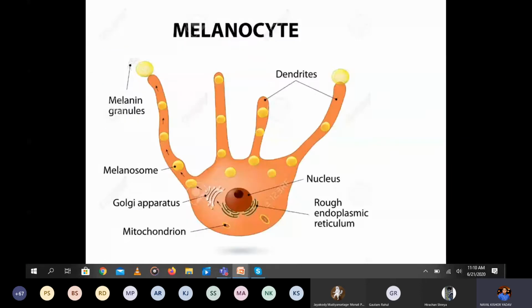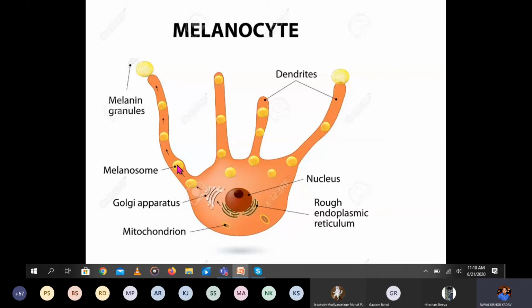So you can see this is the structure of the melanocyte. Here is the melanosome, which mainly synthesizes the melanin, and these are the granules, known as the melanin granules. And these are the dendrites. In the center you can see the nucleus, with the rough endoplasmic reticulum, Golgi apparatus, and mitochondria. Like other normal cells, melanocytes contain the endoplasmic reticulum, Golgi apparatus, mitochondria, nucleus, and additionally the melanosome and the melanin granules.